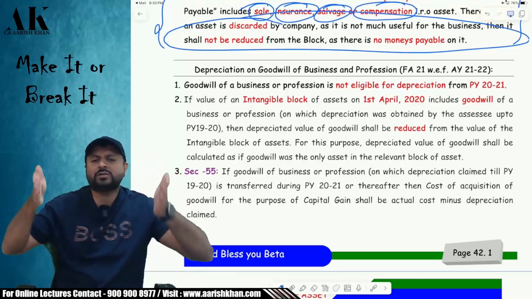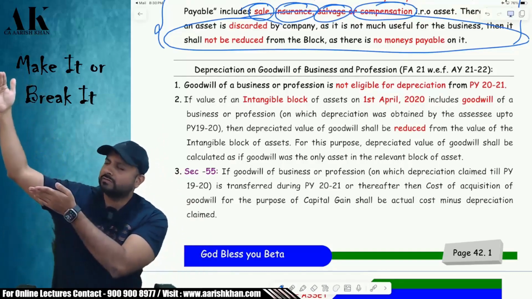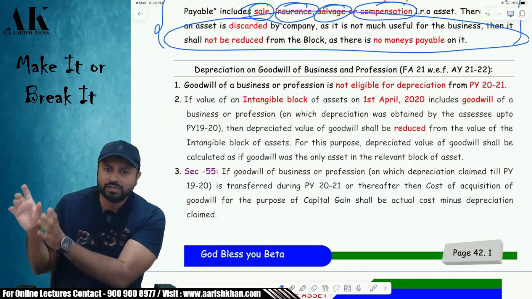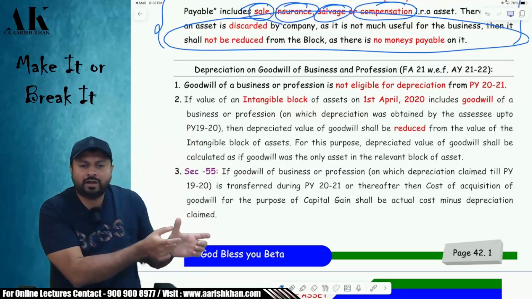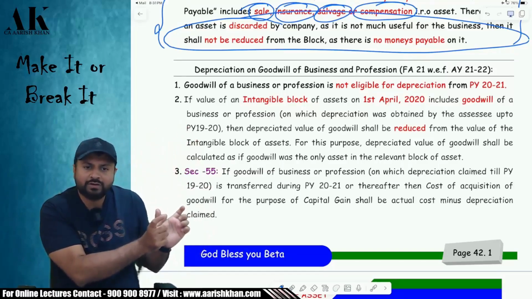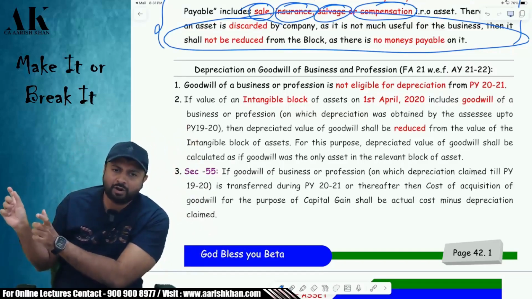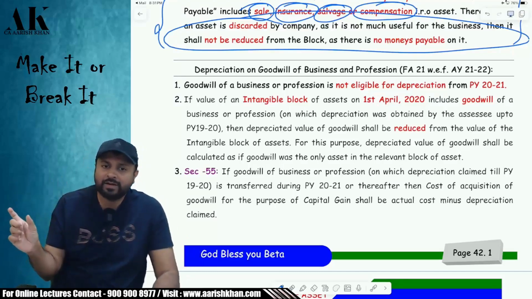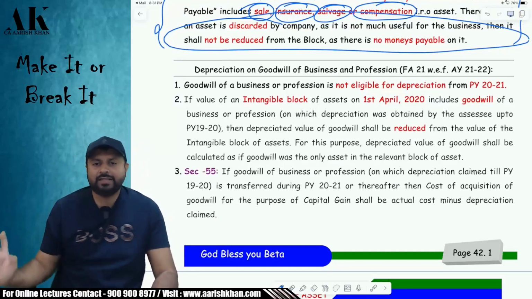Okay. So you have to make two calculations. Suppose you have purchased some assets in 2015. From 2015 to 2020, make one consolidated WDV, goodwill plus other intangible assets. Make one separately only for goodwill, and find out the WDV. And whatever is the WDV of the goodwill, you reduce it from the block of asset. So only the assets other than goodwill are pending in the intangible asset block.